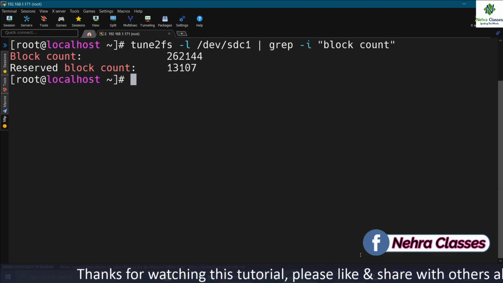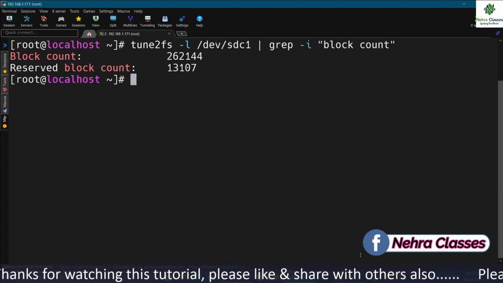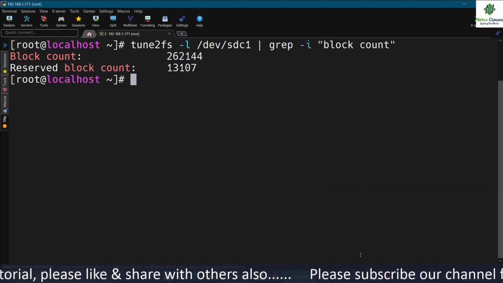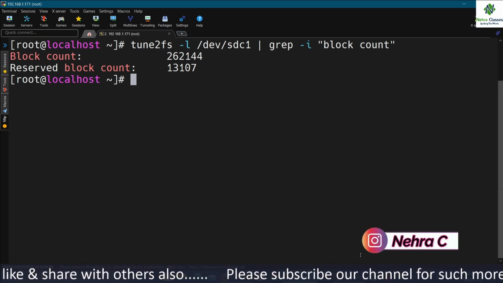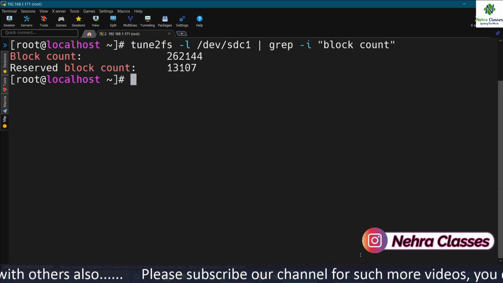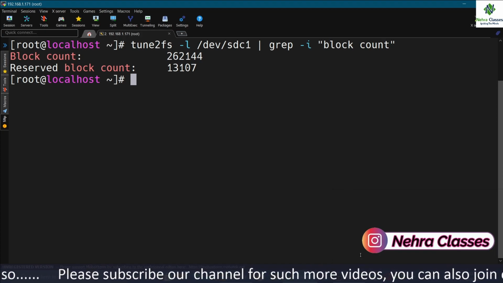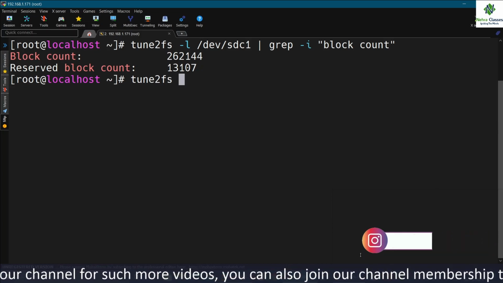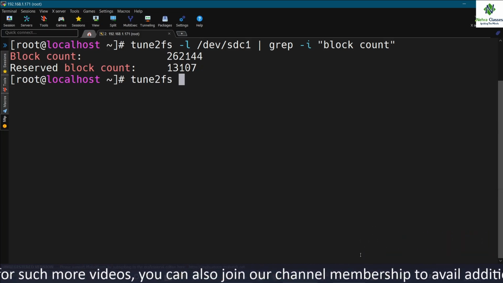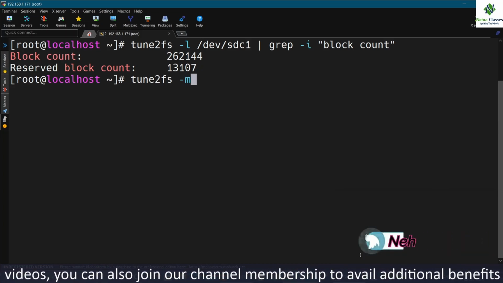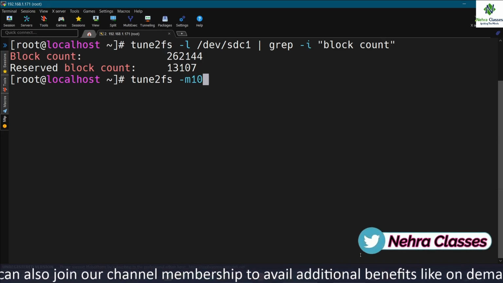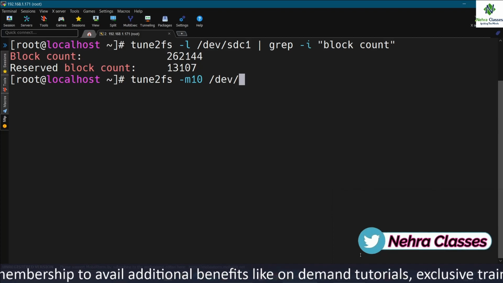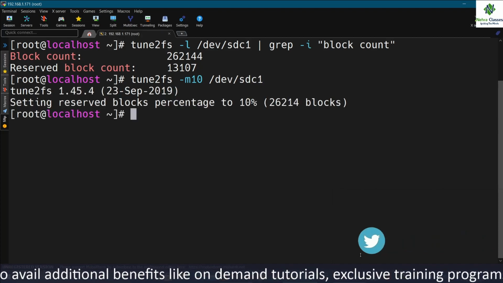This output lists the reserved space for /dev/sdc1, which is set at 5%. And if you want to change the value of this percentage, you can again execute the tune2fs command, tune2fs -m, and suppose I want to make it 10%, so I will write -m 10, and after that I can mention the name, that is /dev/sdc1, and press enter.